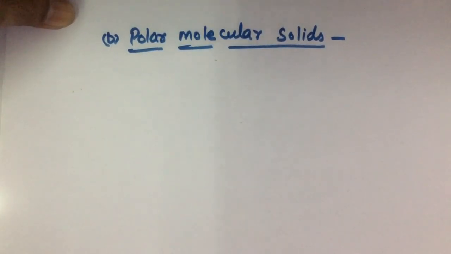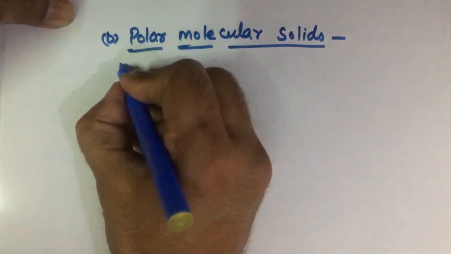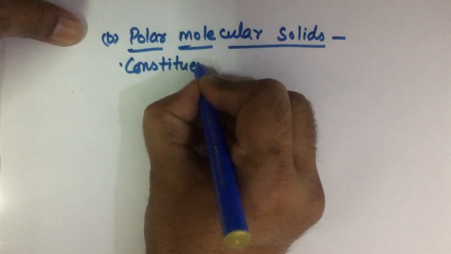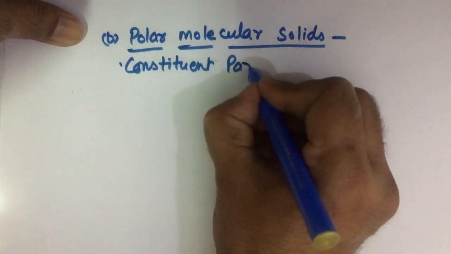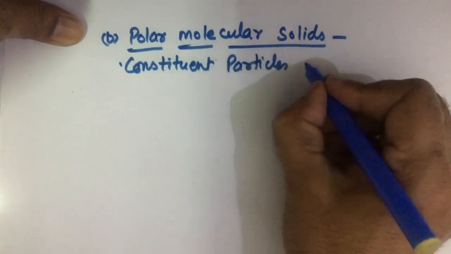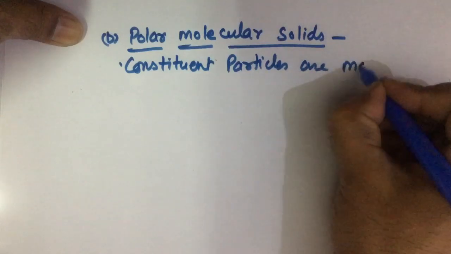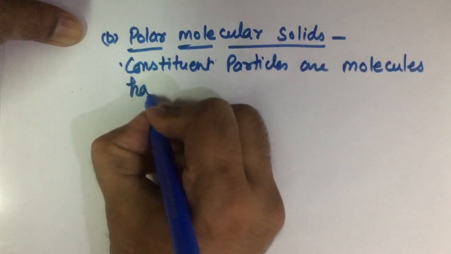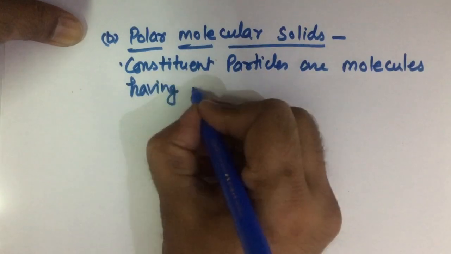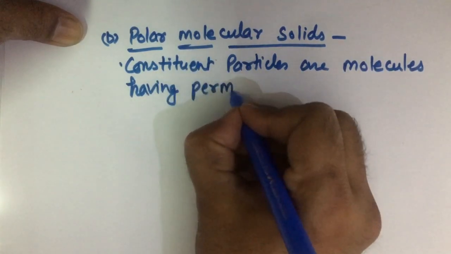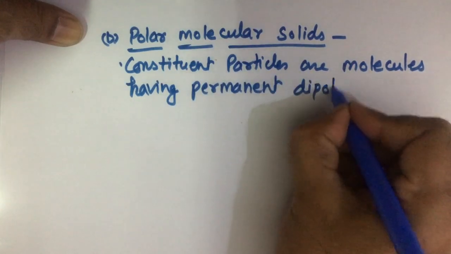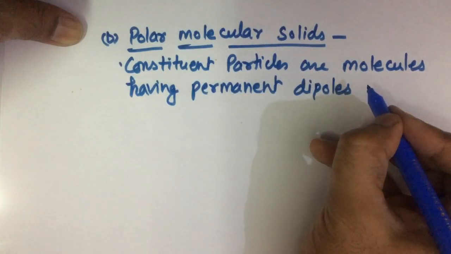In polar molecular solids, the constituent particles are molecules having permanent dipoles.